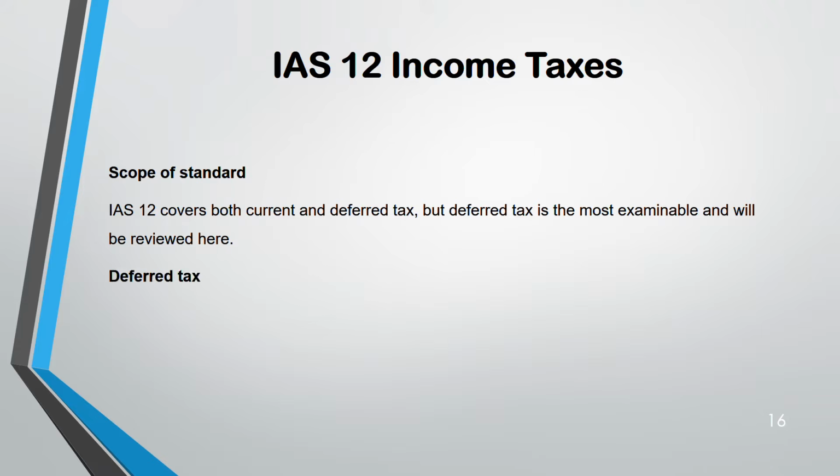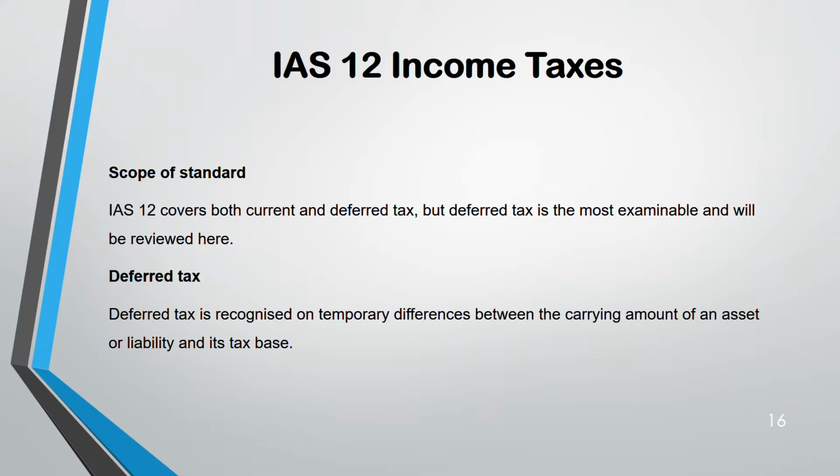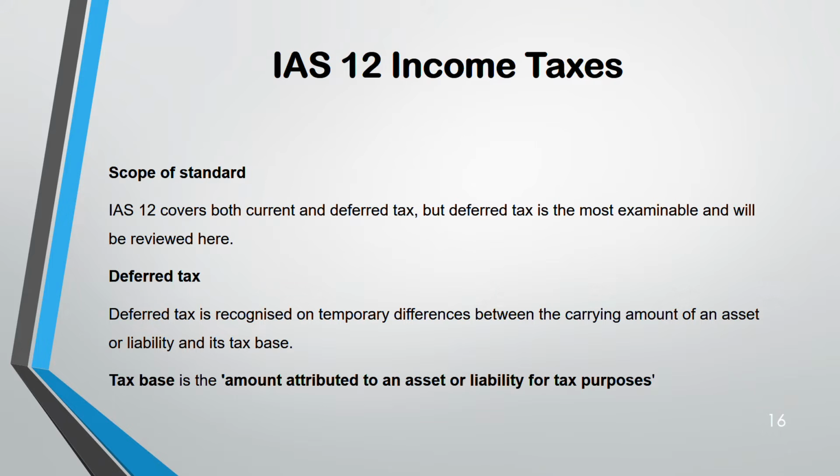Now, deferred tax. Deferred tax is recognized on a temporary difference between the carrying amount of an asset or a liability and its tax base. Tax base means the amount the tax authority calculates for an asset or a liability. The way they calculate for tax purpose and the way you calculate the carrying amount is different. That is known as a temporary difference, because only in the current period is that difference temporary. Later on that difference will go. It's not a permanent difference. Understanding? On that difference we take a tax that is known as deferred tax.